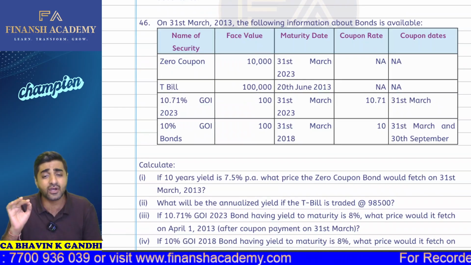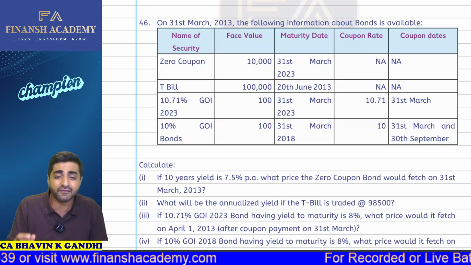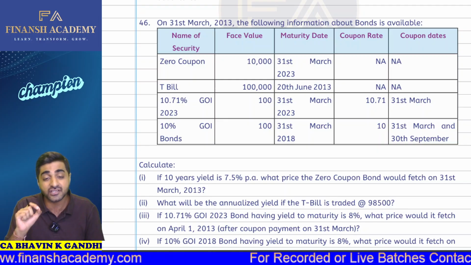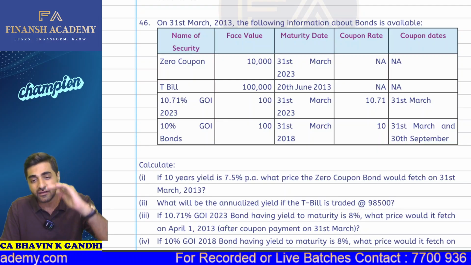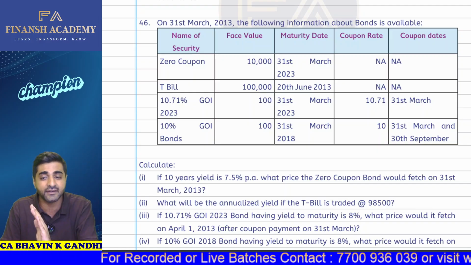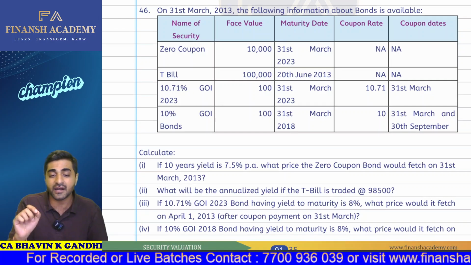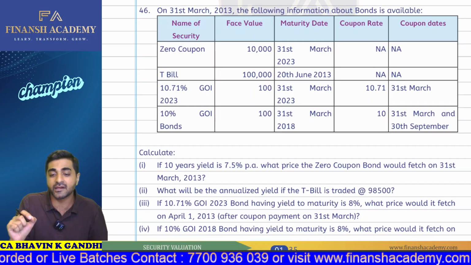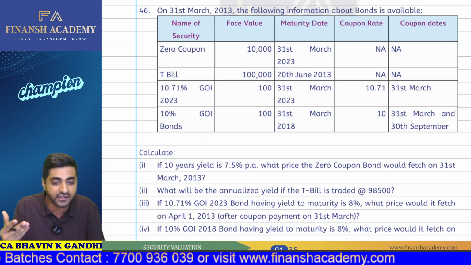On 31st of March 2013, the following information about bonds is available, where we have zero coupon bonds, treasury bill bonds, then 10.71% GOI bonds, then 10% GOI bonds, and everywhere the face value, maturity date, coupon rate and coupon dates are given to you. You are required to calculate, in the first part, if a 10-year yield is 7.5% per annum, what is the price of a zero coupon bond which it would fetch on 31st March 2013?